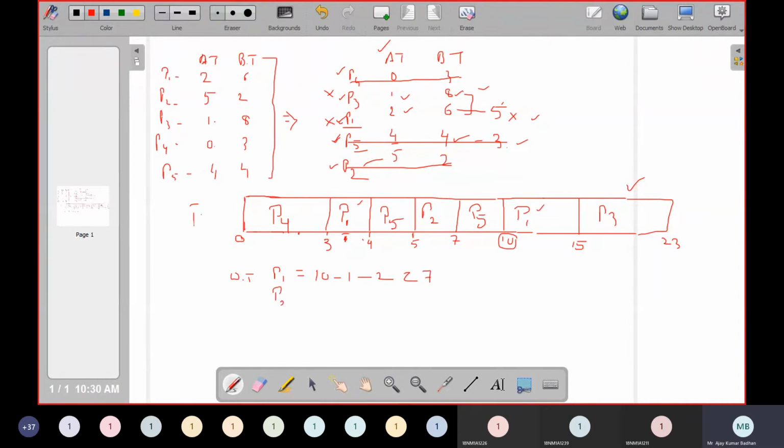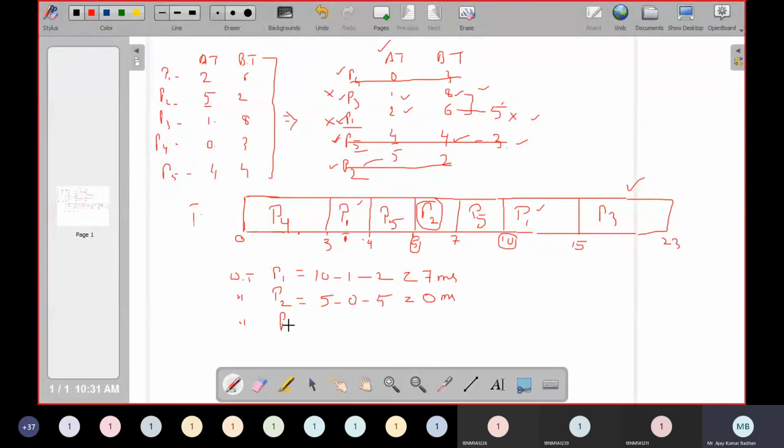Then what is the waiting time for the process P2? How many times did P2 get executed? Only one time. So we'll take that portion: 5 minus, did it execute earlier? No, so 5 minus 0, minus the arrival time for P2, which is 5. So the waiting time for P2 is 0 milliseconds. Don't forget to write the milliseconds. The units are most important.